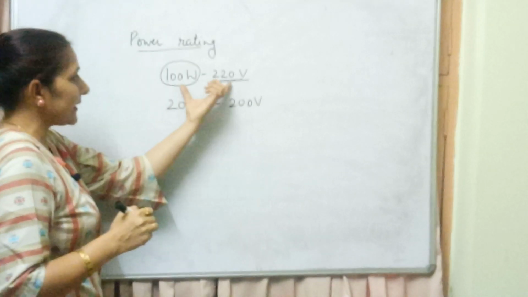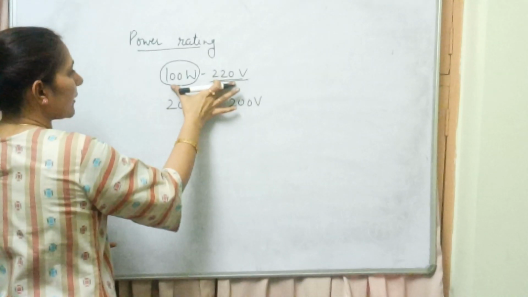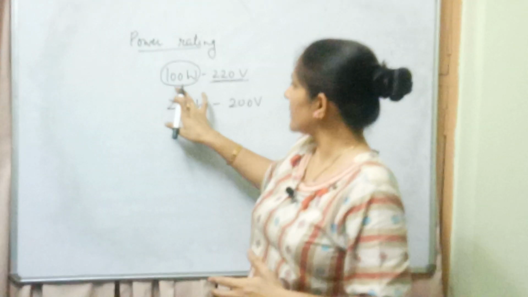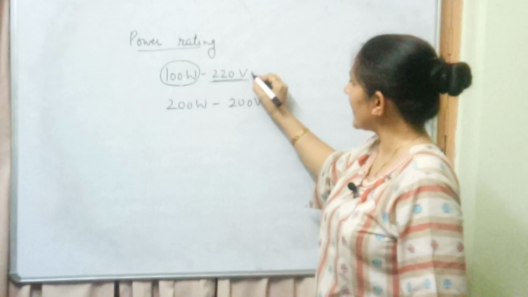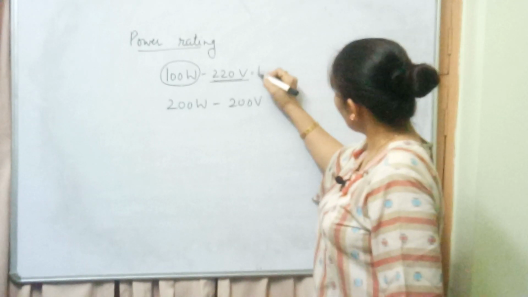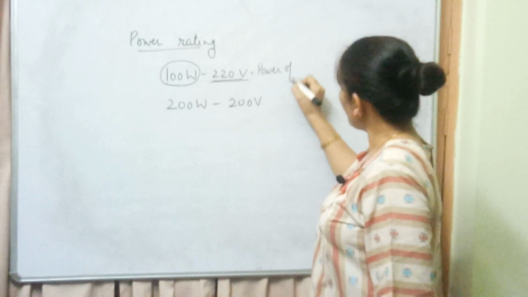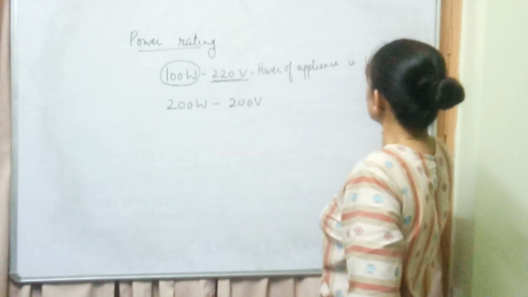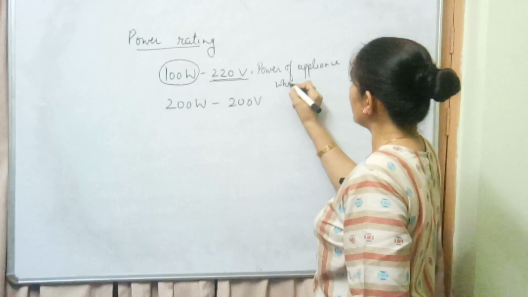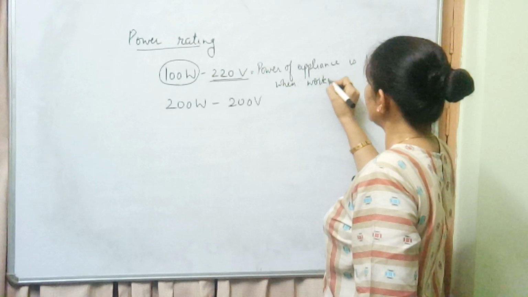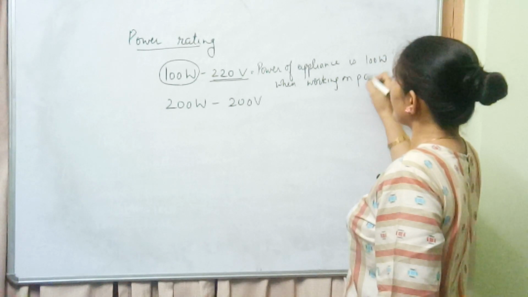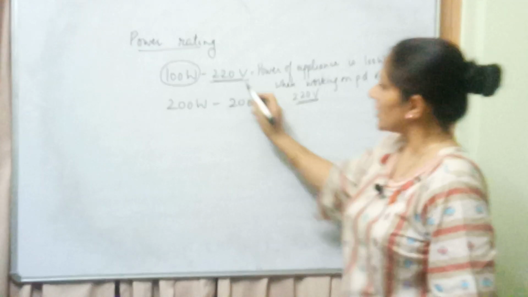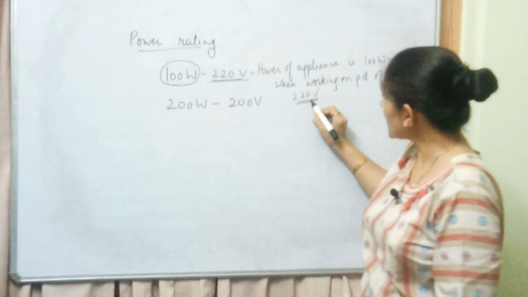So ये जो power rating है, अगर मैं बोलूँ what is the meaning of this statement 100 watt 220 volt, अगर कोई क्वेश्चन में ये पूछता है, तो आप क्या लिखेंगे इसके लिए? The power of appliance is 100 watt when working on potential difference of 220 volt. This is a must situation.